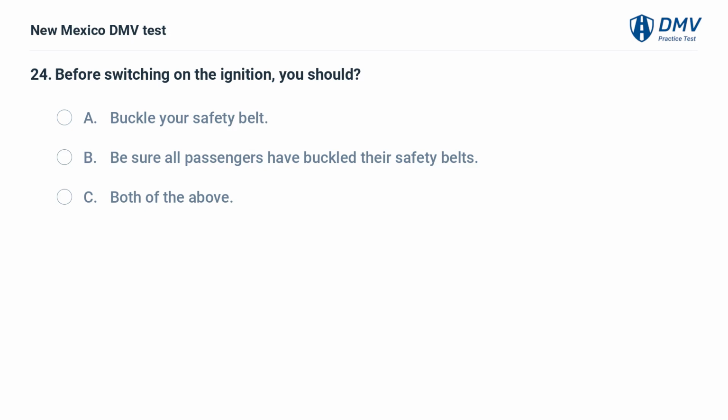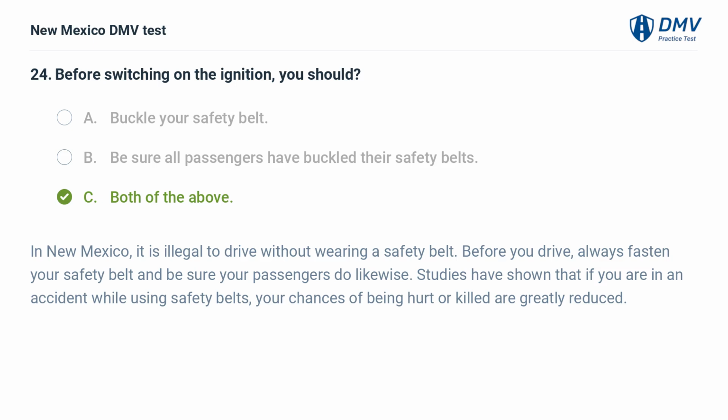Before switching on the ignition, you should A. buckle your safety belt. B. be sure all passengers have buckled their safety belts. C. both of the above. The answer is C. both of the above. In New Mexico, it is illegal to drive without wearing a safety belt. Before you drive, always fasten your safety belt and be sure your passengers do likewise. Studies have shown that if you are in an accident while using safety belts, your chances of being hurt or killed are greatly reduced.